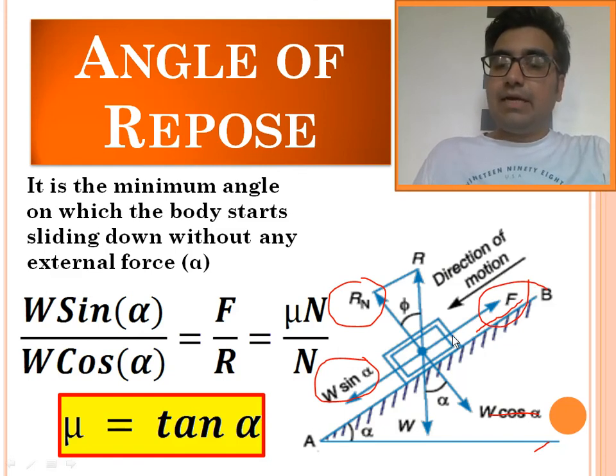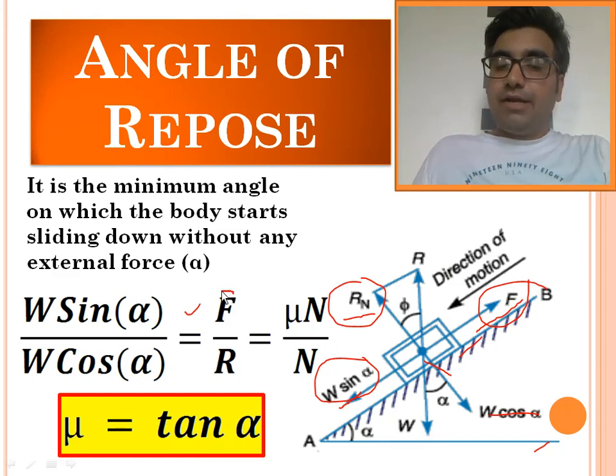Now applying the conditions of equilibrium and considering the directions, in the horizontal direction there are 2 forces, W sin alpha and F. So W sin alpha is equal to F. Is that okay? Now I take the vertical components of forces. It is the normal reaction N and W cos alpha. So can I write that W cos alpha is equal to N?